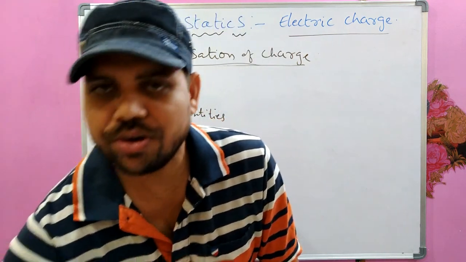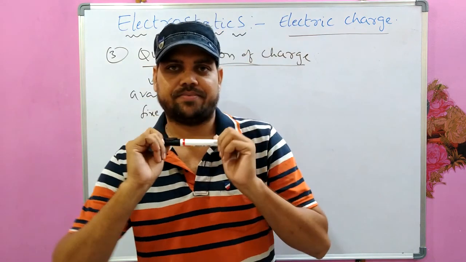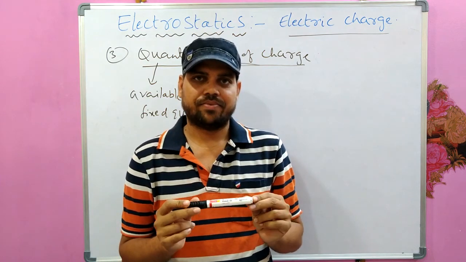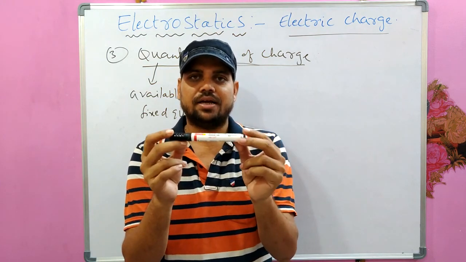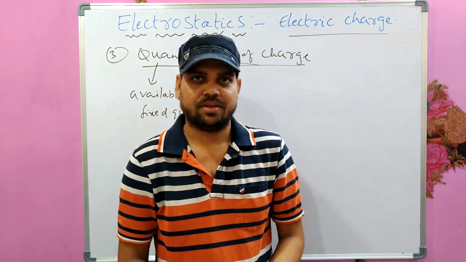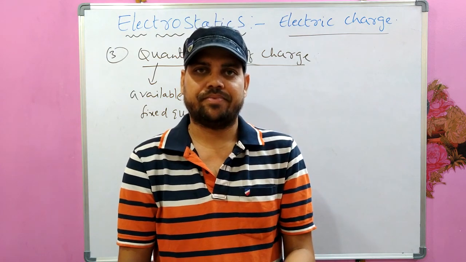For example, if you go to a shop and if you want to buy this marker, what would you ask? You would ask, give me one marker, or give me two markers, give me three markers, or give me some number of markers which is an integer.